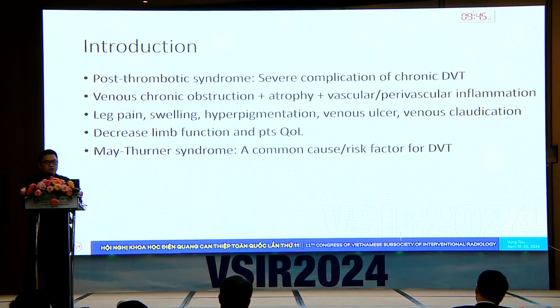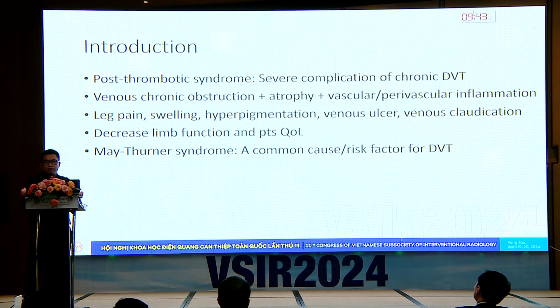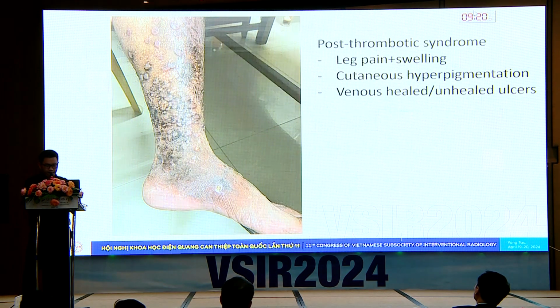We all know post-thrombotic syndrome is a severe complication of chronic DVTs, and it comes with chronic venous obstruction, atrophy of the veins, and loss of vascular and perivascular inflammations. The symptoms are leg pain, swelling, hyperpigmentation, venous ulcers, and venous claudication. That will decrease limb function and the patient's quality of life. And mitral syndrome is a common cause and risk factor for DVTs.